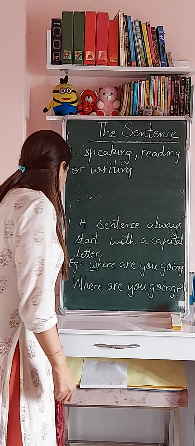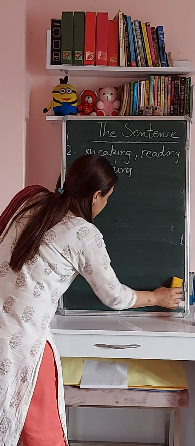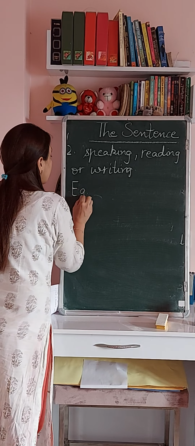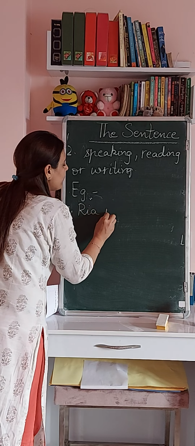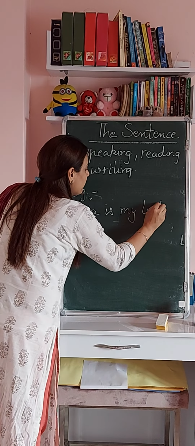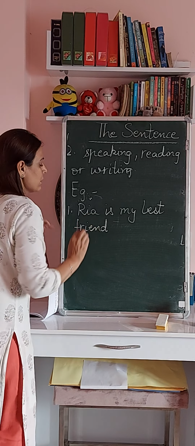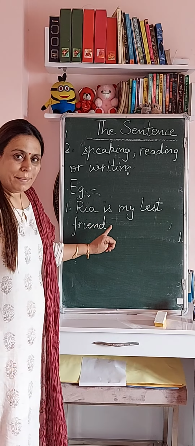Now children, I am giving you a few examples over here. Ria is my best friend. Now, if I just finish this sentence like this, it will not be called a complete sentence.